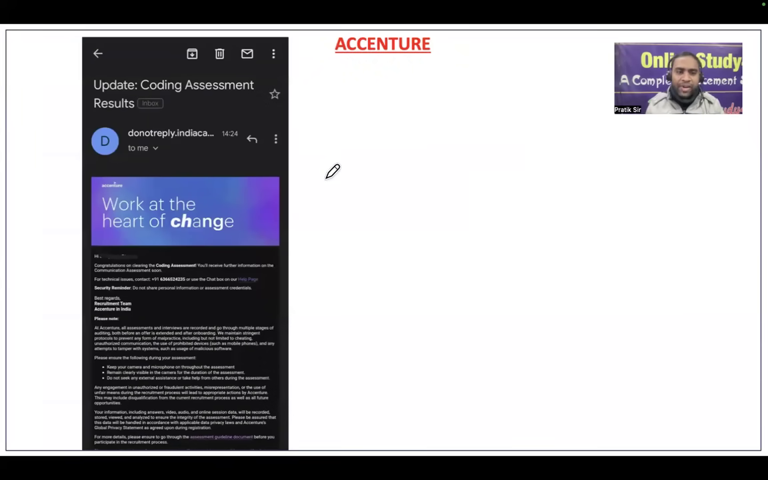And one more thing, friends, Accenture has started sending the email also for the communication round. So congratulations on clearing the coding assessment. You will receive the further information on the communication assessment soon.